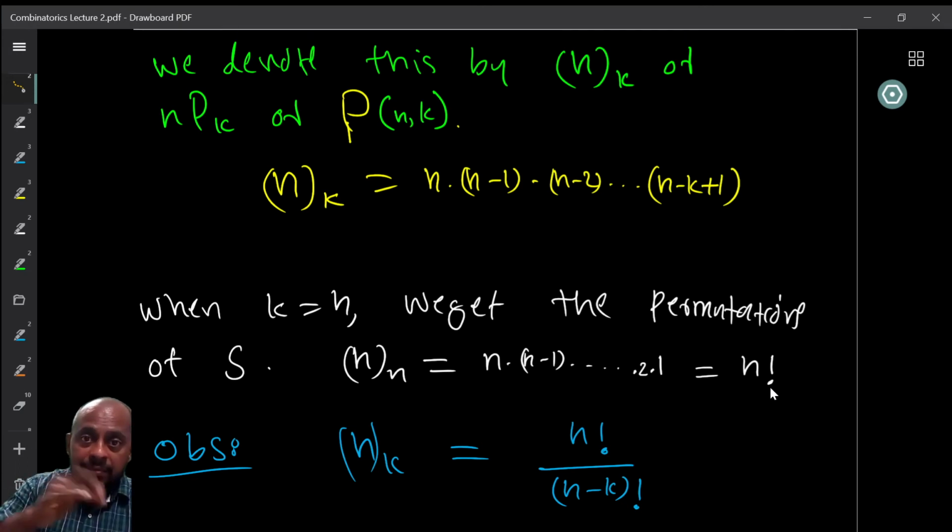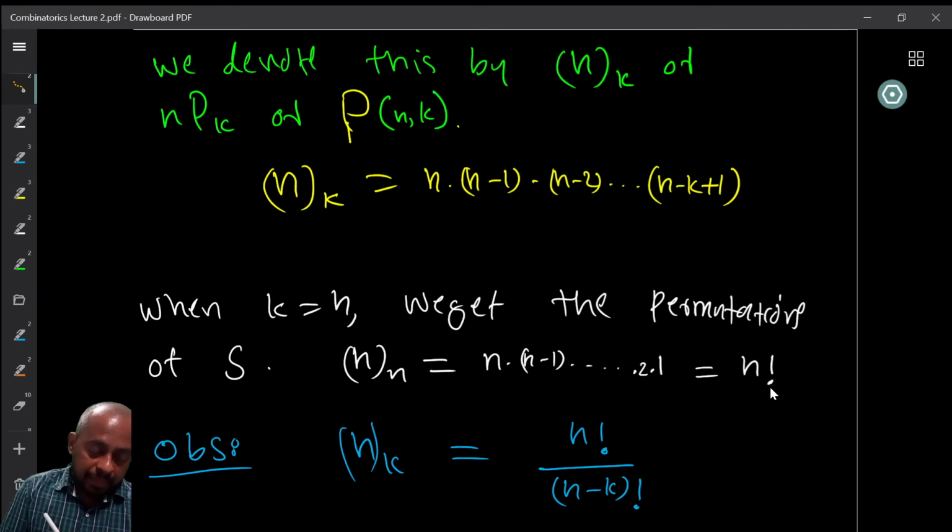This is precisely what we looked at in the previous question, where we are looking at the number of ways to queue up the 10 people. The 10 factorial came because they were all the permutations of the people. We were arranging them in a linear order. So the linear arrangements of these objects can also be called permutations of them.